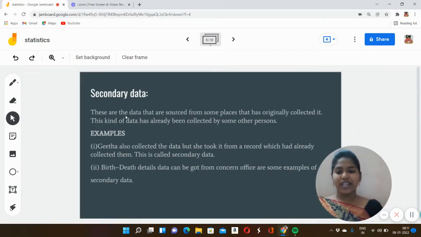Secondary data. These are the data that are sourced from some place that has originally collected it. This kind of data has already been collected by some person. So, secondary data means the data which has already been collected by some other person. For example, Geeta also collected the data, but she took it from a record which has already recorded them. So, it is known as secondary data.